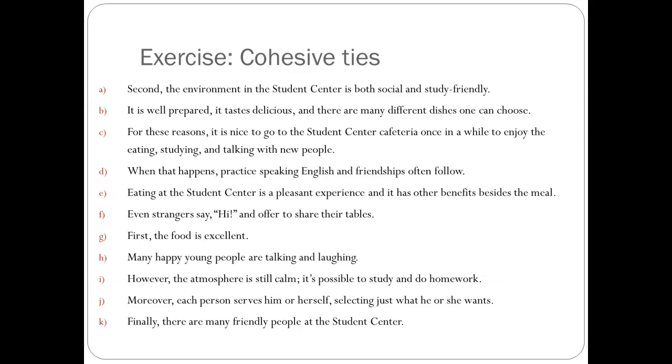Now let's look at this exercise. You are supposed to make a good paragraph out of these scrambled sentences using hints in the cohesive ties. You are also given the topic of this paragraph, that is the student center, more than just a cafeteria. What we need to do first is to find a logical introductory sentence. It should in a way reflect the topic.